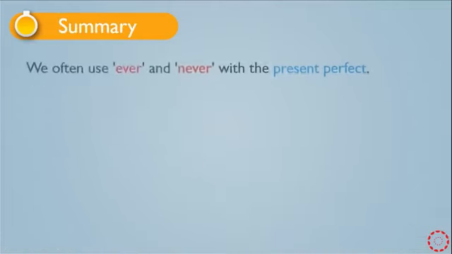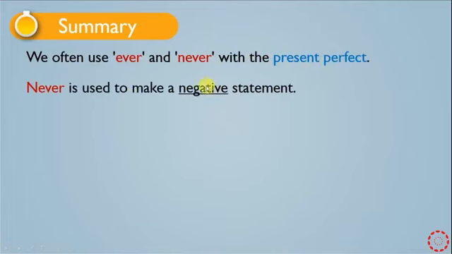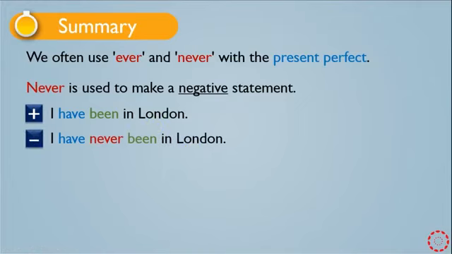The summary. We often use ever and never with the present perfect. Never is used to make a negative statement. It means we use never with a positive statement in order to negate it. We have examples. Look at this example. This is the positive form of present perfect: I have been in London. We use never, and we say I have never been in London.